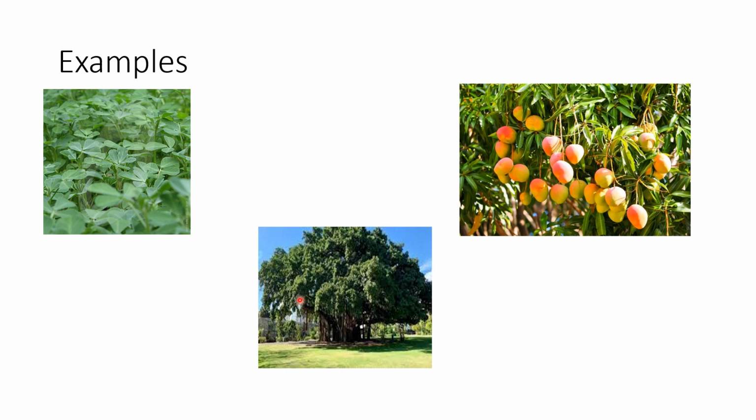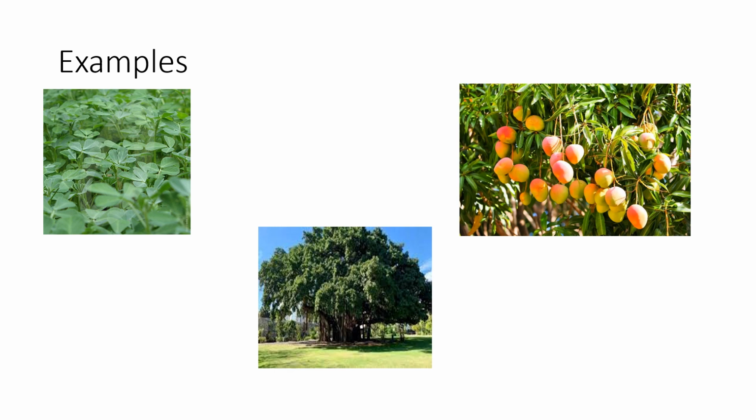So here we have a banyan tree. If you observe it a little closer, you can see the leaves have some green pigment in them, and that is chlorophyll, which helps with photosynthesis, so they can make their own nutrition. And the same goes for the mango tree. You can see some green leaves, so they store chlorophyll, and that is the reason they can make their own food.